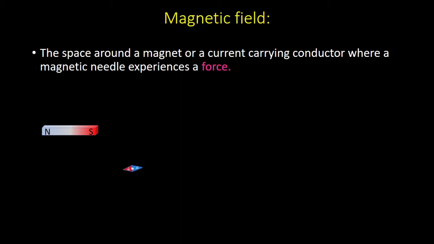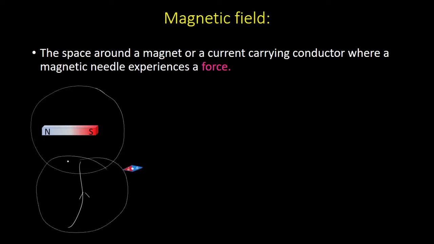Just like electric field, we define a space around a magnet or a current carrying conductor where a magnetic needle experiences a force. So what is magnetic field? It is the space around a magnet or a current carrying conductor where a magnetic needle experiences a force.